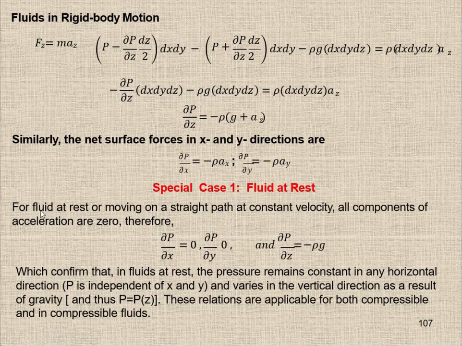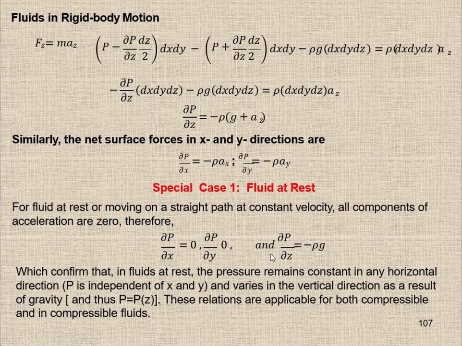Okay, for a fluid at rest or moving on a straight path at a constant velocity, all components of acceleration are 0. Constant velocity means there is no change in velocity. The change in velocity is 0. That means all components of acceleration, ax, ay, az, will be 0.